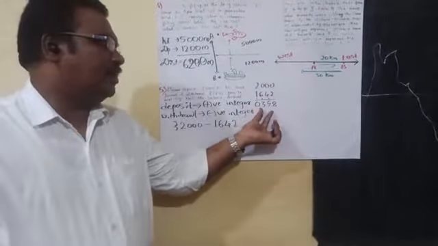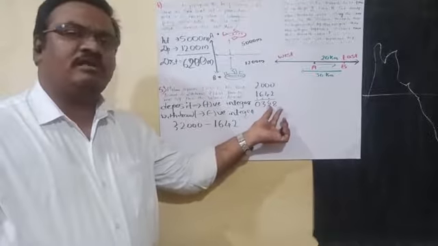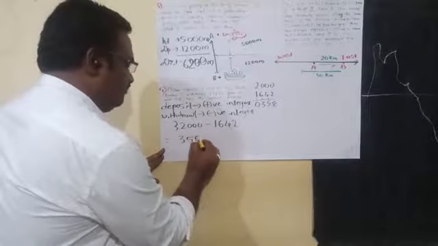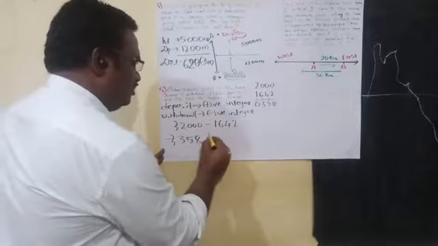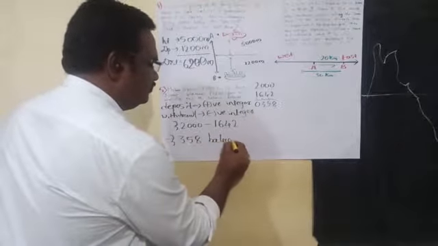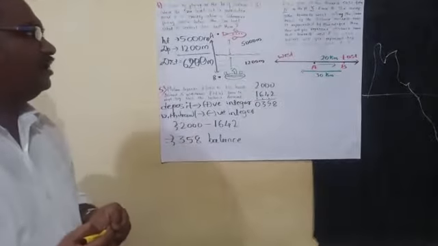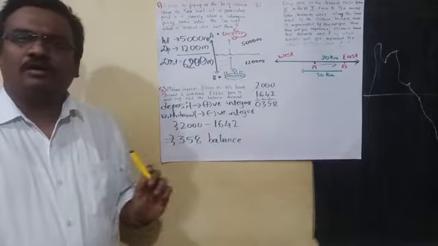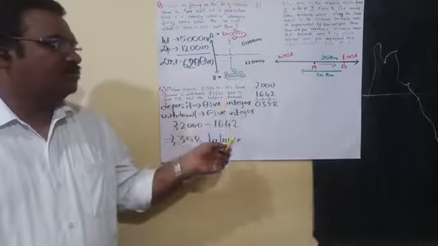So your balance is 358 rupees. That is 358 rupees, what is it? Balance. Means which is available in your account. The balance amount is 358 rupees. Understood? So we'll go to the next question.